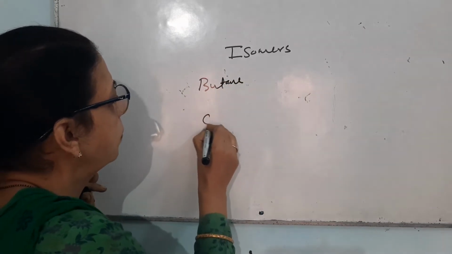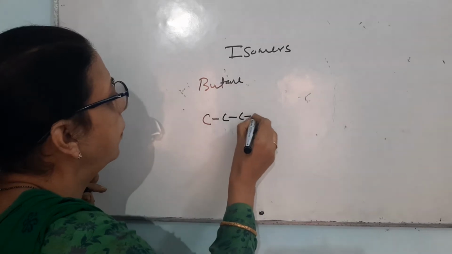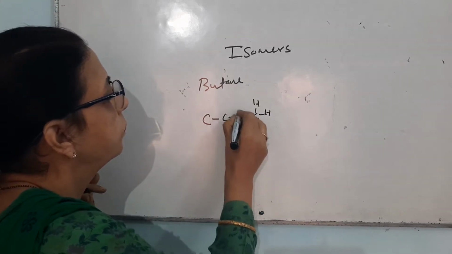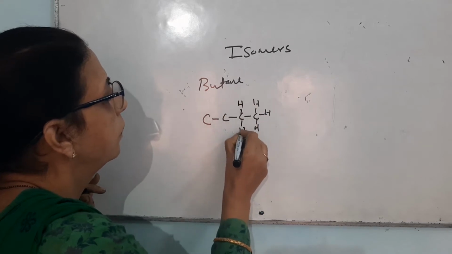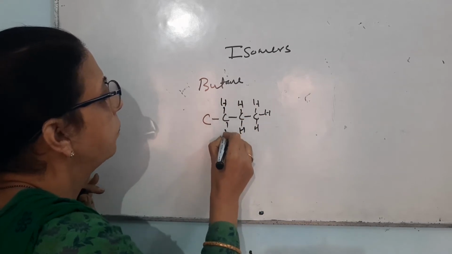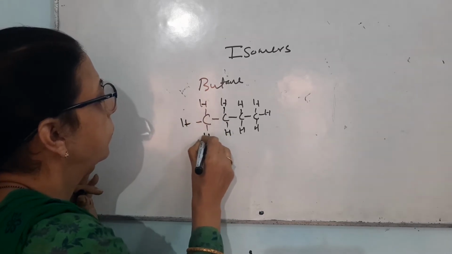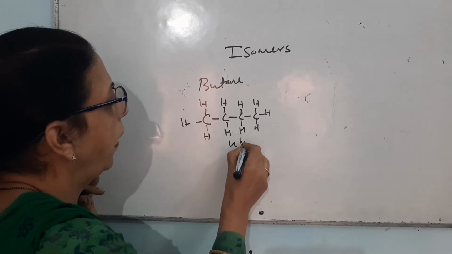One of the isomers is when all the four carbons are in a straight chain, like this. This is known by the name of n-butane.